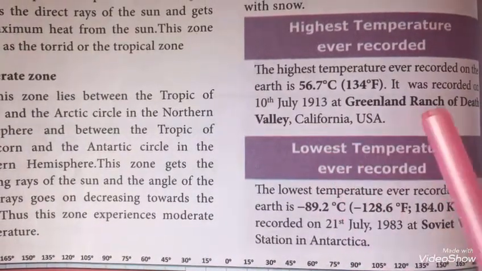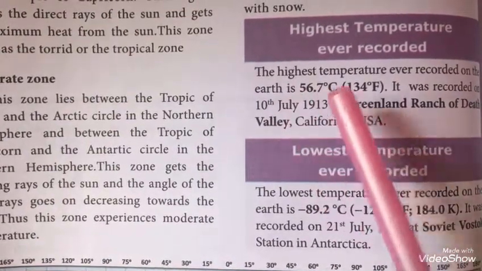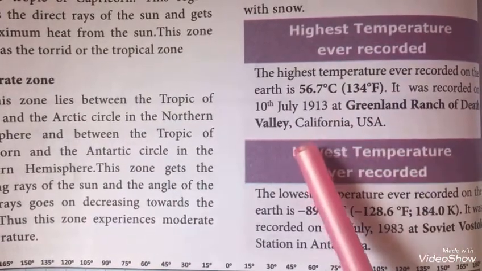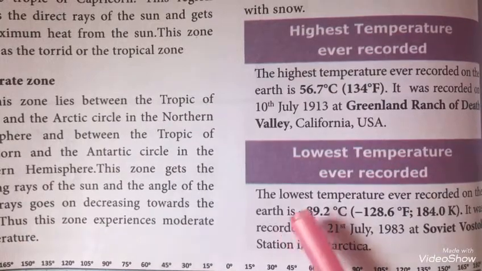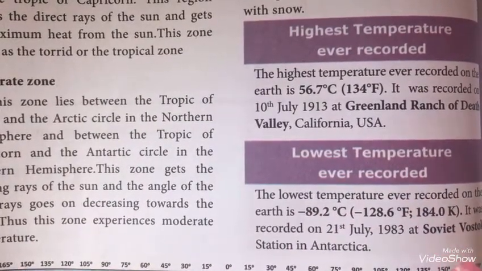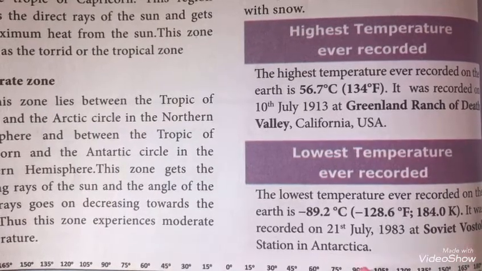So the highest temperature is 56.7 degrees Celsius and it is recorded in California, USA. The lowest temperature is minus 89.2 degrees Celsius and it is recorded in Soviet Vostok Station in Antarctica.